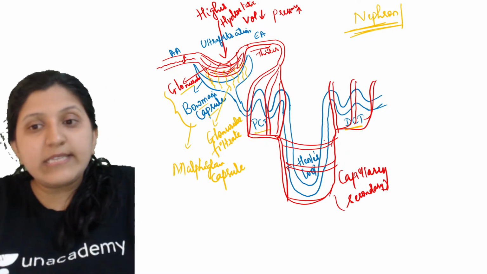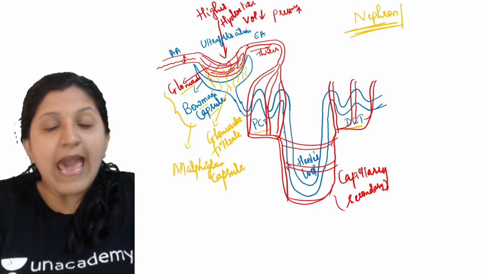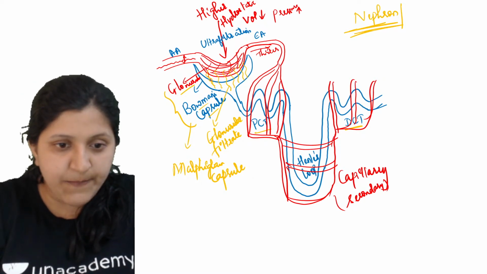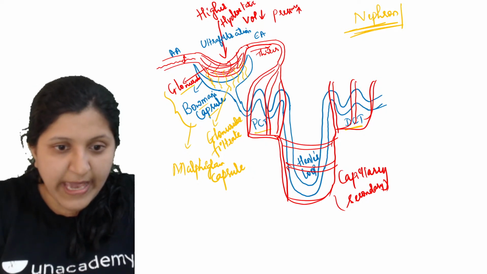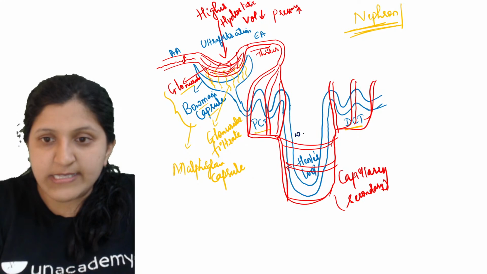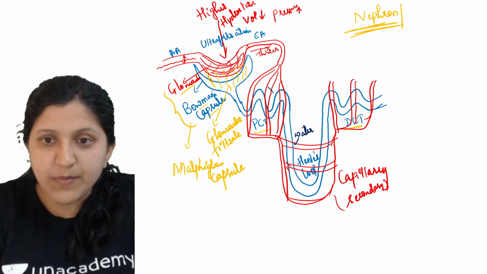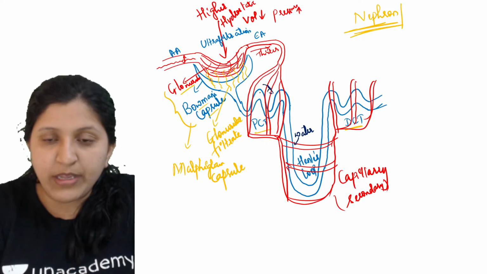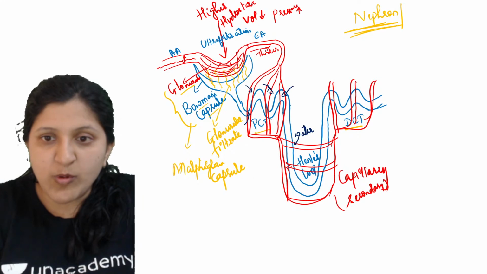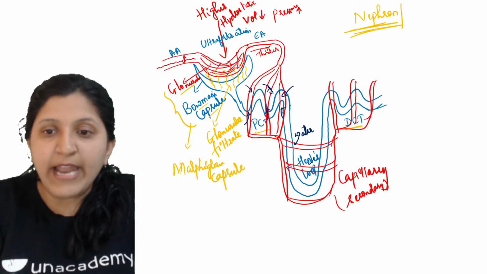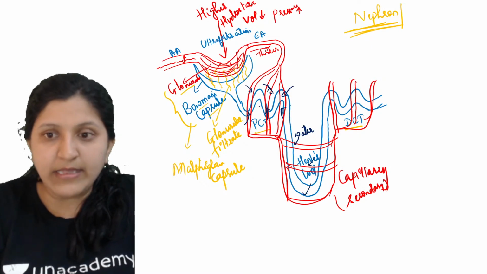These are the capillaries where absorption will occur. If there is an excess amount of water, that water will get reabsorbed. Maximum reabsorption will occur here itself, at the PCT. Maximum amount of water, maximum amount of glucose, all that will get reabsorbed here at the PCT.